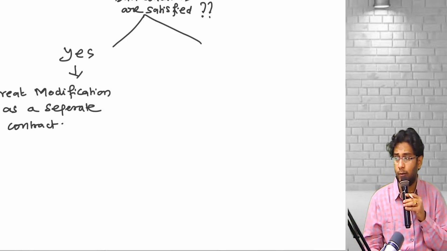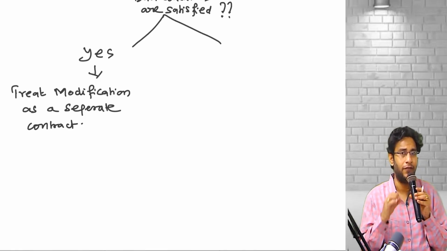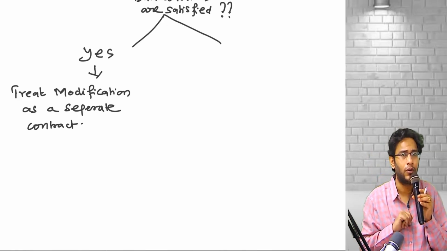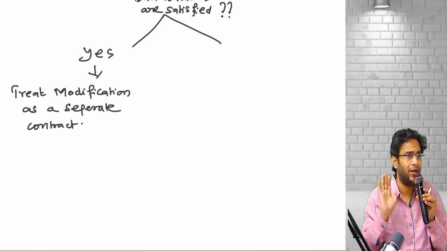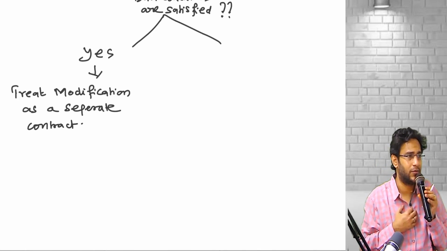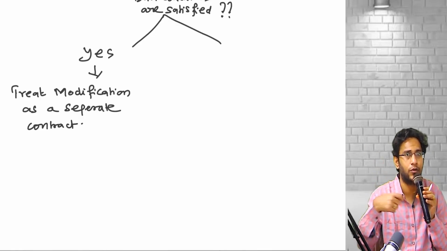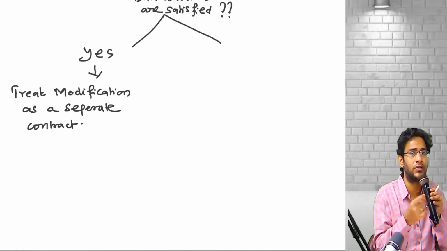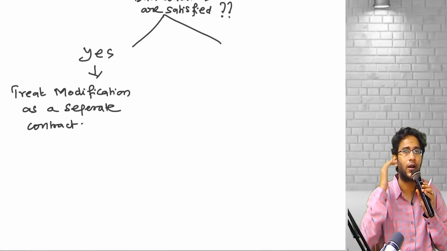What is the meaning of treat the modification as a separate contract? It is like you agreed to supply 5 units per month at the rate of 40, not to this customer, to some other customer. How will you account? Original contract revenue separately you will account. For this, separately account. It is like you entered into this modification as a separate contract with some other customer. Don't treat it as modification, treat it independently. Whenever you give 10 units, 10 units, 10 units into 50 per unit, you recognize revenue every month. Whenever you give 5 units, 5 units into 40 is also recognized as revenue every month. So don't mix the original contract and the modification part.